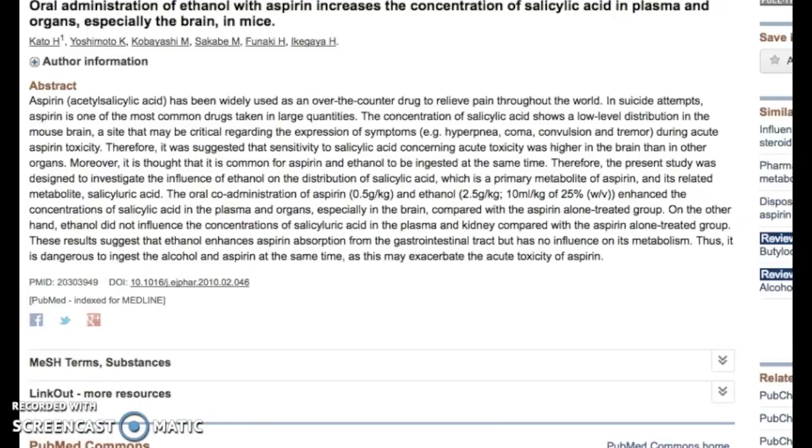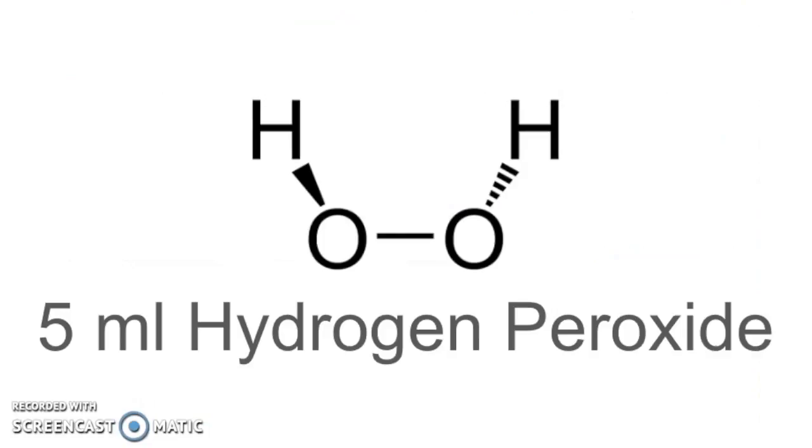Another study explains how in the presence of ethanol, the concentration of ASA will actually increase in the body, so we expected that when both compounds were added, the volume of oxygen produced in the reaction chamber would be less than any other trial. Our procedure focused on keeping the volume of liquid in the reaction chamber constant, so in every test case we used 5 milliliters of H2O2 as a substrate.